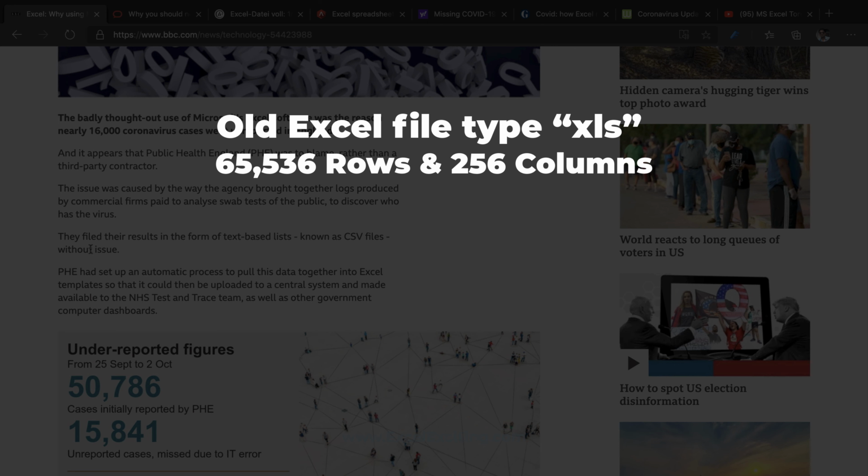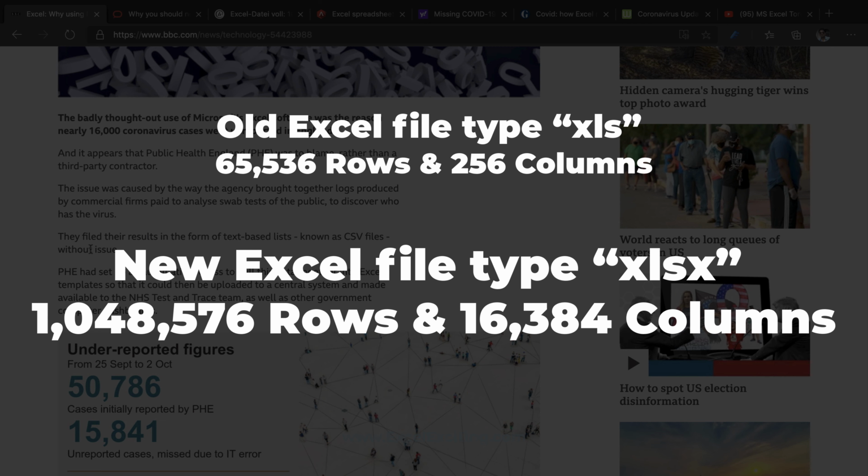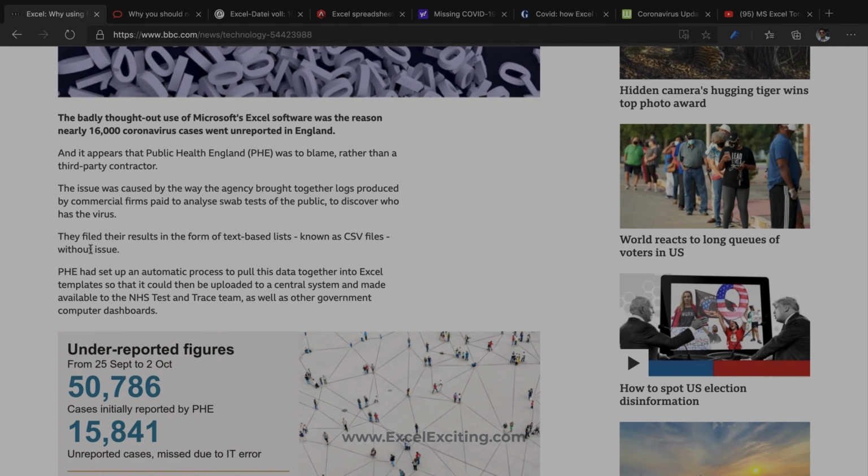The newer version of Excel, which is XLSX, was introduced in 2007 by Microsoft, where they enhanced the capability of that file, so it can handle the file in a much more efficient way and support more records: 1,048,576 rows of data, and this is a massive number.